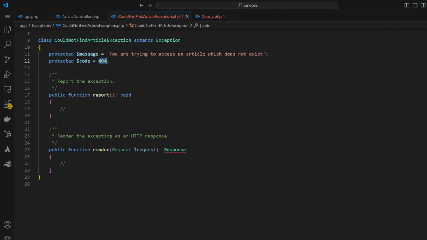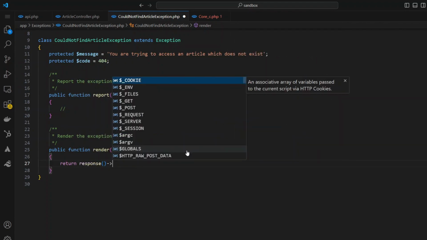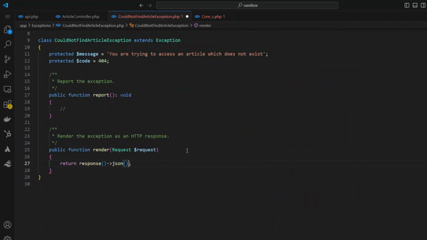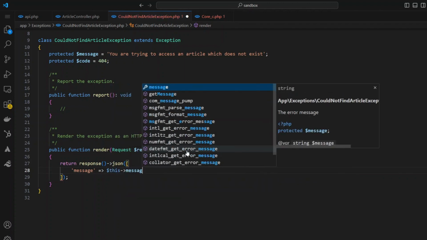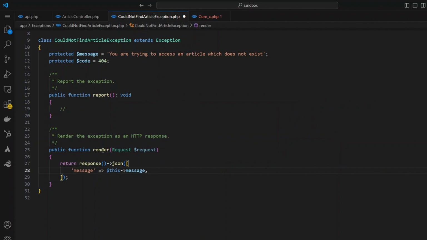Now we're going to look at the render method. What is this really for? So the render method, if you read it here, says render the exception as an HTTP response. I'm going to remove this portion right here. And since I'm returning API responses, I'm going to say return response JSON, and then create an array. In this section, I'm going to say message, and then I can say this message. Now the benefit of the render method is I can give more information if I wanted to.